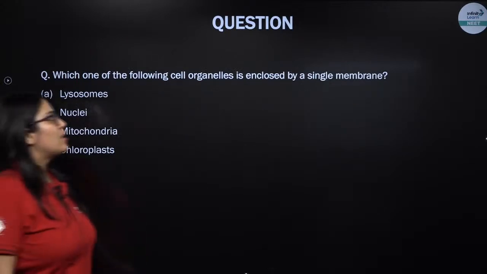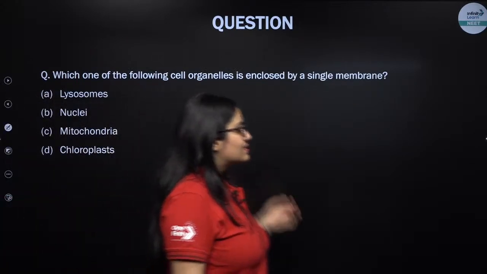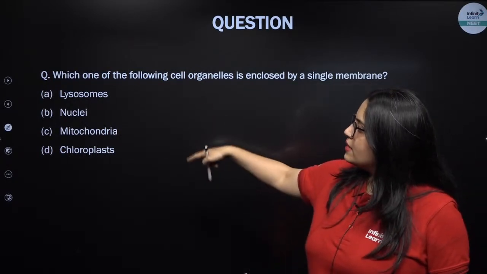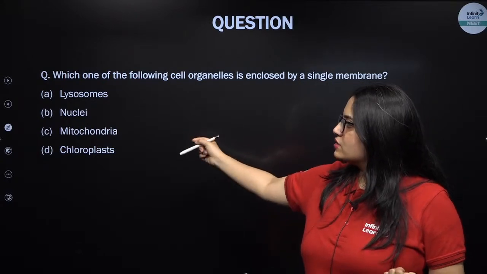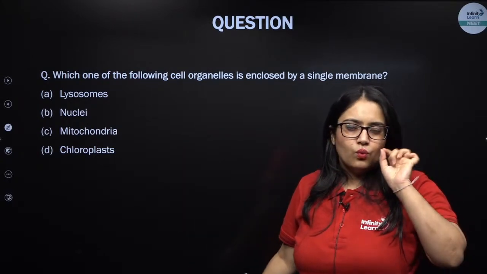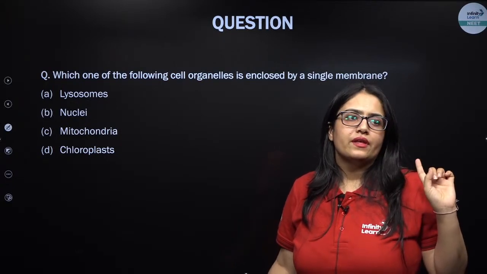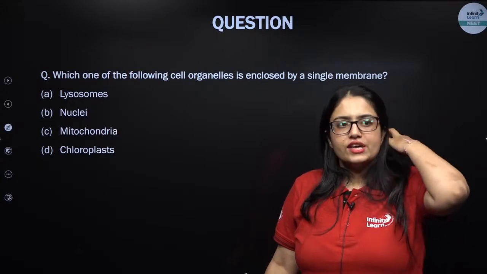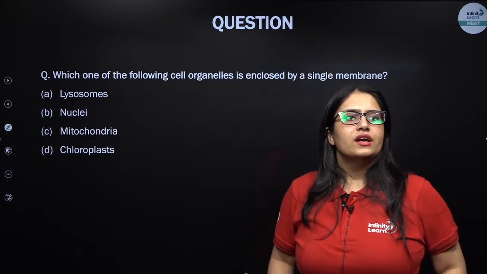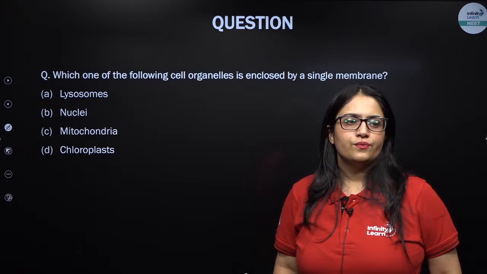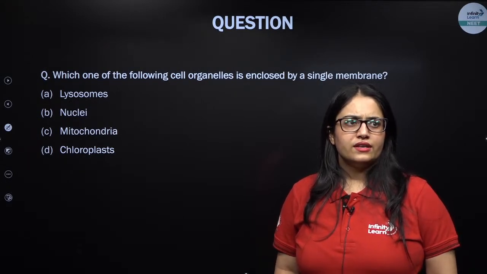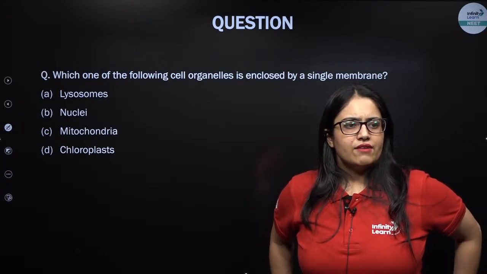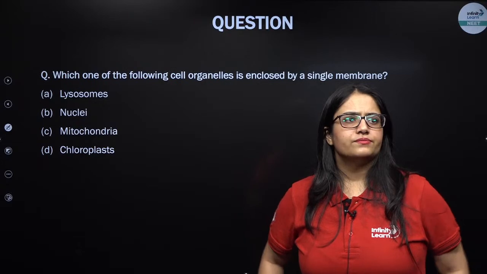Which of the following cell organelles is enclosed by a single membrane? इनमें से ऐसा कौन सा सेल ऑर्गेनल है जो सिर्फ सिंगल मेम्ब्रेन से कवर्ड है? That means the rest 3 are covered by 2 membranes. Yes, it's a little tricky question. Let me see who can crack this one. Come on, Aruna, Shweta, Neha. Give it a try, my lovely kids. कोशिश कीजिए.